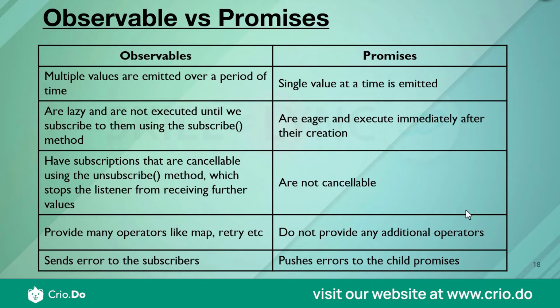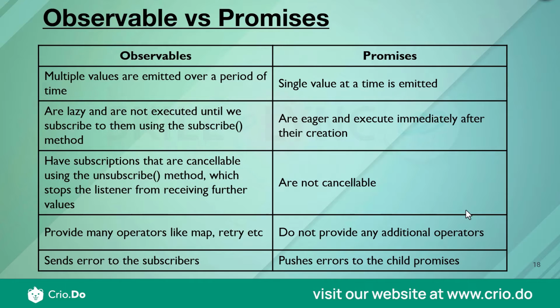The next is that observable subscriptions are cancelable using the unsubscribe method, which stops the listener from receiving further values. But with promises, you don't have this concept of canceling. Say I have subscribed to an observable which is returning a steady stream of data, but as my application is executing, I reach a point where I no longer require this stream of data.